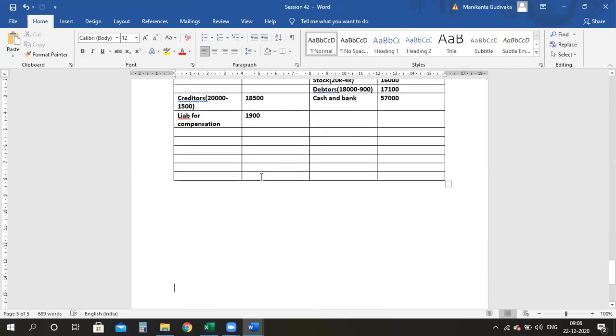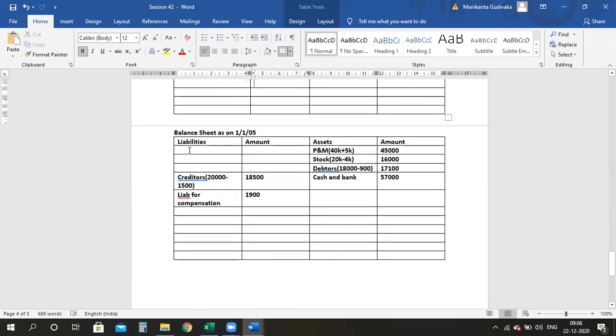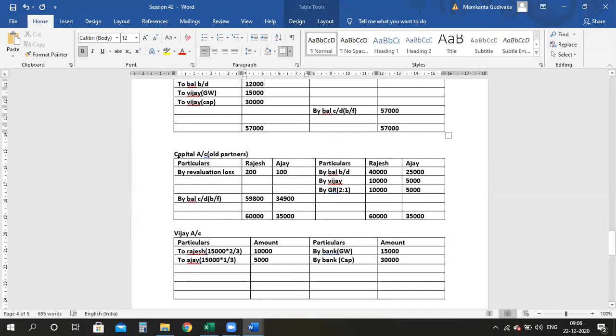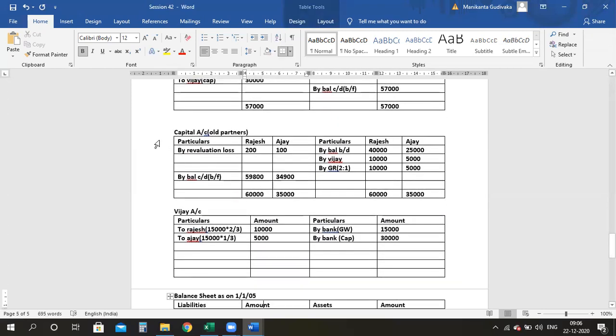Yes or no? So don't forget, come here, Rajesh Capital $59,800. And we have Ajay's Capital, which is 34,900. Now come here, let me close my new partner's capital account. How much, ma? This is balance carried down, balancing figure.